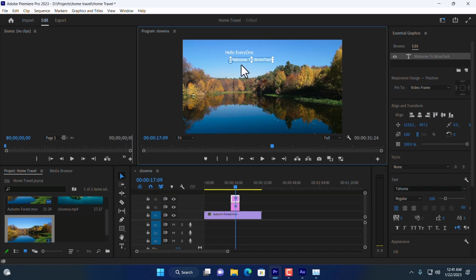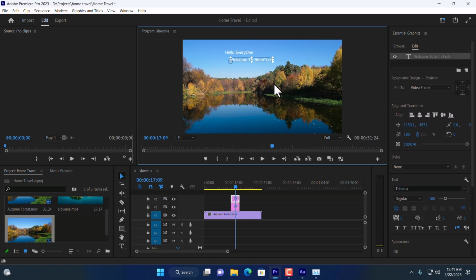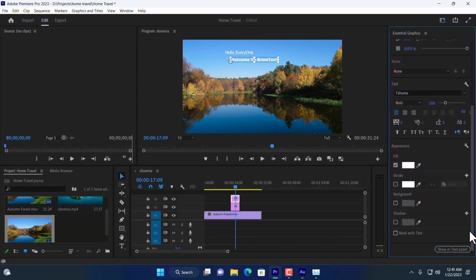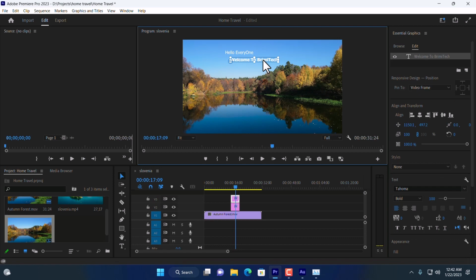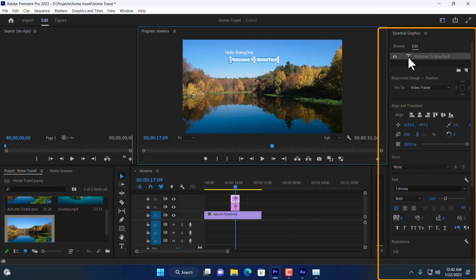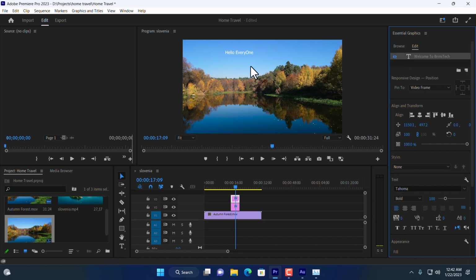Now we want to just customize this text. So what we can do, we can change the font, we can align the text, we can increase the font size, change the color of the text, we can add background, shadow, everything step by step. So what I'm going to do, I have selected the second text, welcome to Brimitech, and this is the layer that is highlighted, and on the right here you can see the text is again here, welcome to Brimitech. So if you want, you can hide it. Just click on this eye icon, then you can see it is gone. Again click on here, it will be again here.